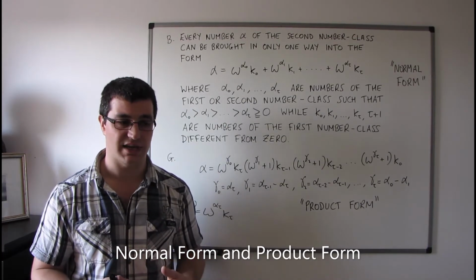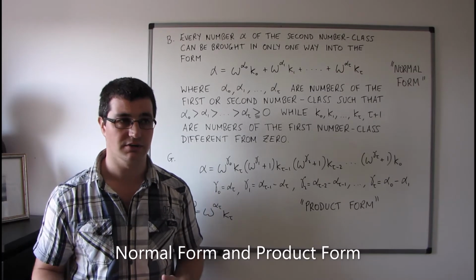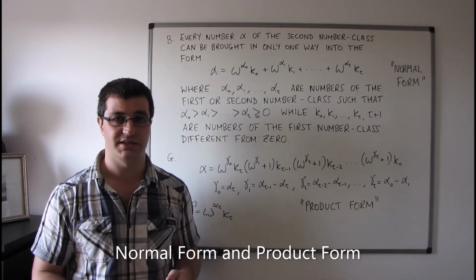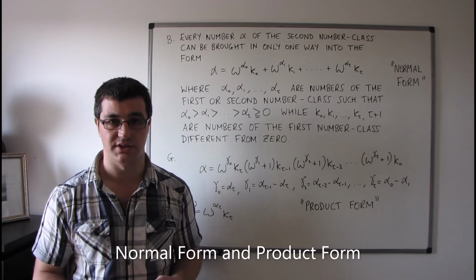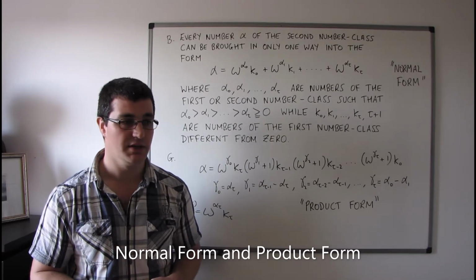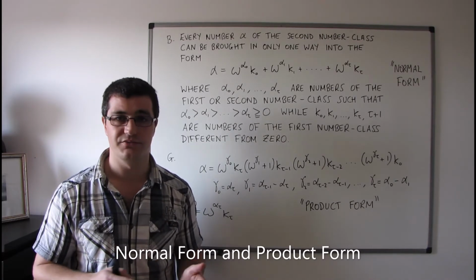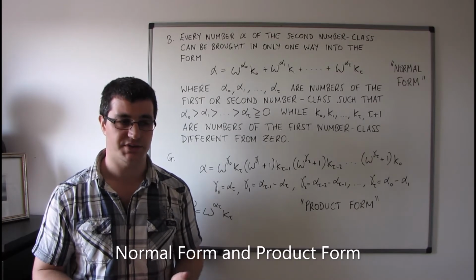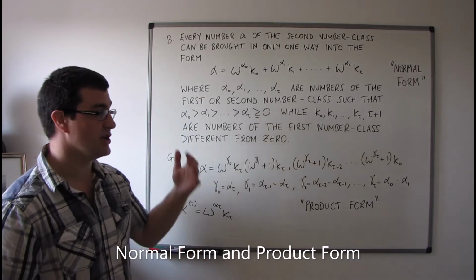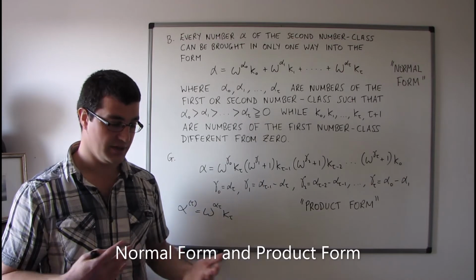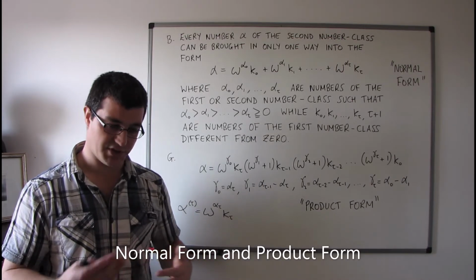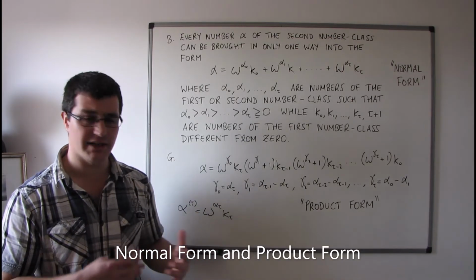The derivations are not particularly difficult. It's just that they're very repetitive and very tedious, really. So I'm not going to go through them. There are a couple of newer results that involve exponentiation, but again, these results are not particularly difficult to prove.